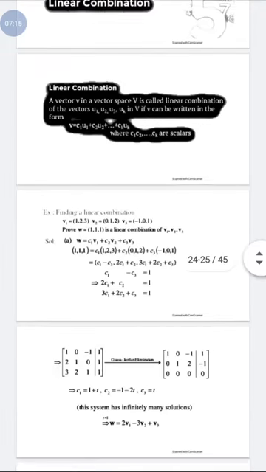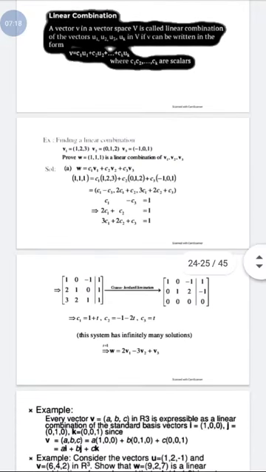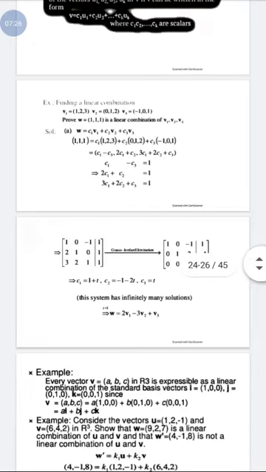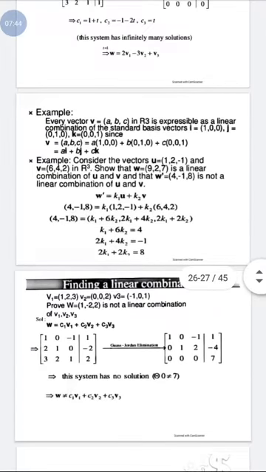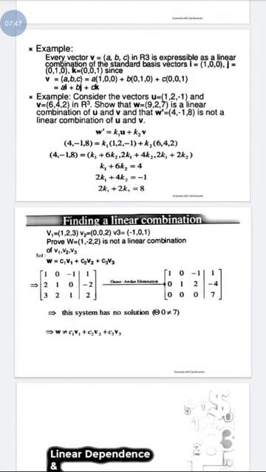We have a system of three equations. By using the Gauss elimination method, we get the solution as C1 = 1 + t, C2 = -1 - 2t, and C3 = t. This is a general solution. You can put any value in place of t, and you will get a different solution for each value of t, so infinite solutions can be found from here. This is another example: apply the linear combination, find the value of k, and you can prove whether this is a linear combination of the vector space or not.